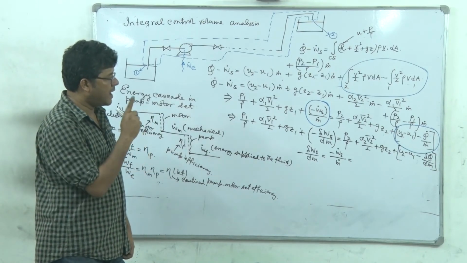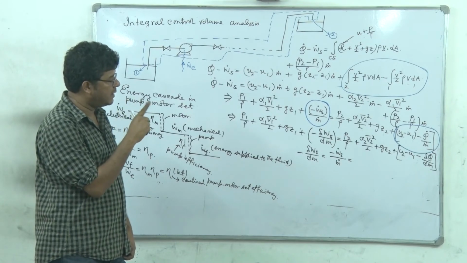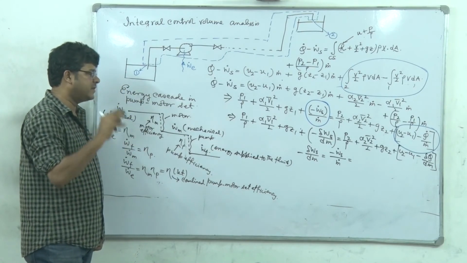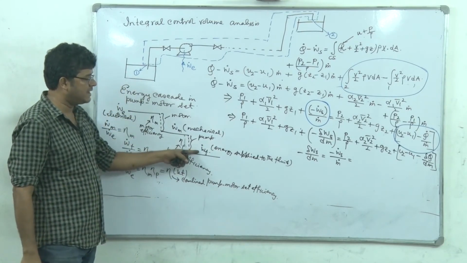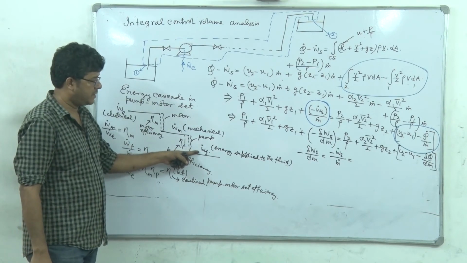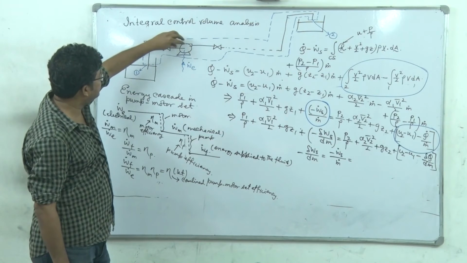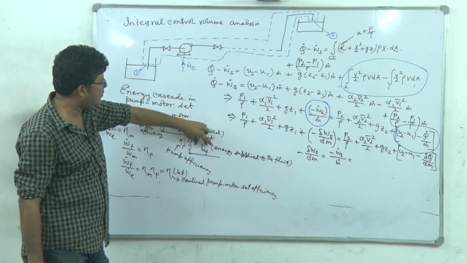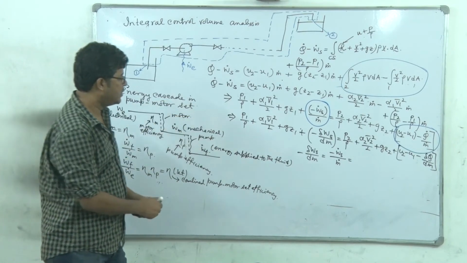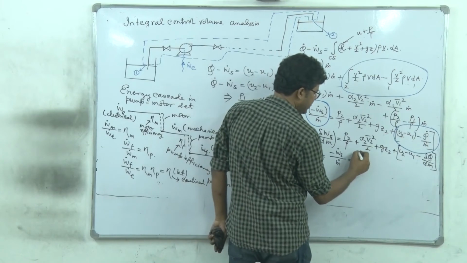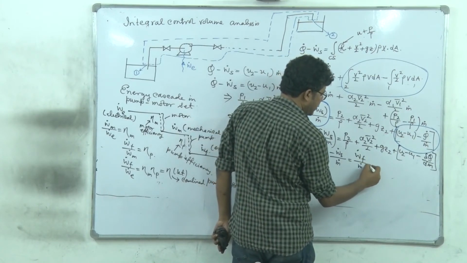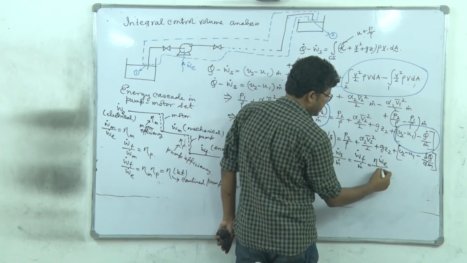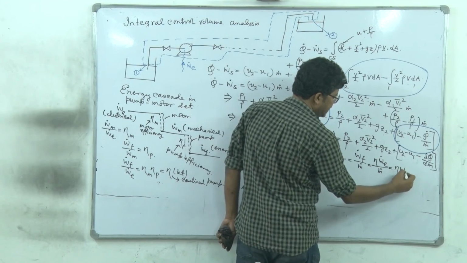Okay? So we have to recognize that minus of W dot S, which is the rate at which the shaft work is delivered to the fluid, is nothing but W dot F. Right? Minus of W dot S, which is the shaft work rate or the rate at which the shaft work is delivered to the fluid, is nothing but the energy or the power delivered to the fluid. So we can write this as W dot F by M dot, which is eta into W dot E by M dot, and we will call it eta into WE.